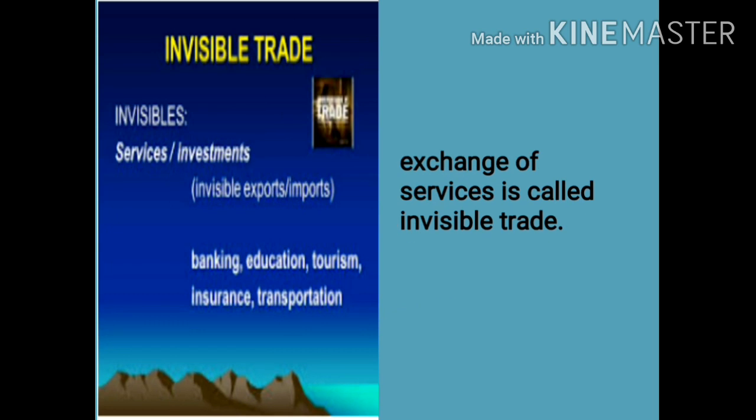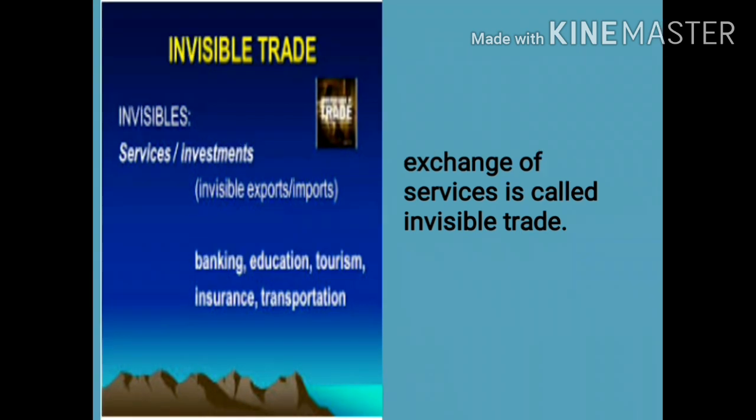But there is another trade in which we do not get goods in exchange, but we get services. This is called invisible trade. Example of invisible trade: when we travel by vehicle, we pay the fare, and in exchange we do not get any commodity, but we get services.